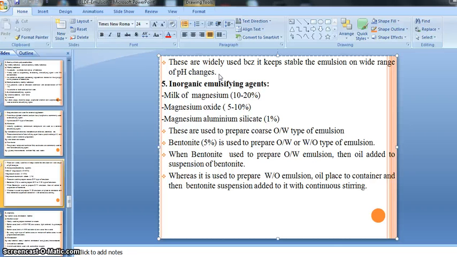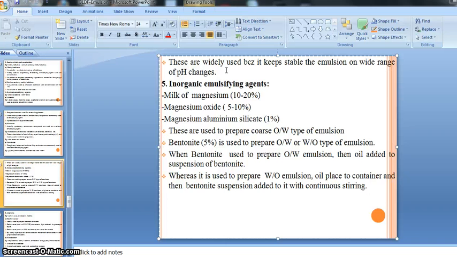It is a property of semi-synthetic and synthetic emulsifying agents. The non-ionic emulsifying agents are widely used because they keep the emulsion stable over a wide range of pH. That's why it is very suitable and very acceptable as an emulsifying agent, right?